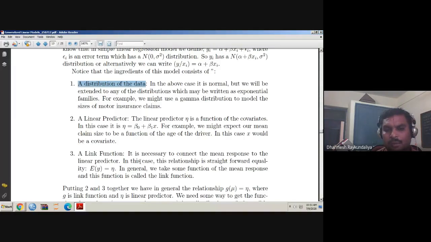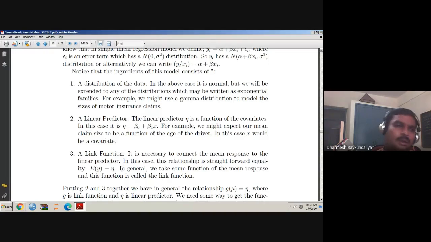The third one is that we are interested in finding the expected value of y. Sometimes you cannot directly equate the expected value of y to the linear predictor this way. That is only possible in a normal distribution. So in such a case, we require some function of mu which can be directly equated to the linear predictor. That function of the mean or expected response is known as the link function. And we know how to obtain the link function: it is obtained through the natural parameter theta.